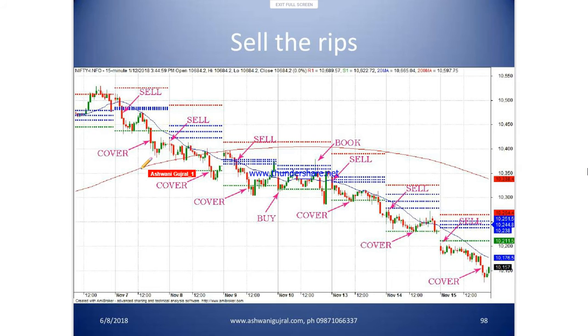I have marked the 200 here so that you can get a basic idea of what is going on. It is a sell on rally market, right? So each time we are going towards the pivot, selling the market would have made sense. We'll get into smaller time frames also, but I am just generally trying to tell you what pivot is about.